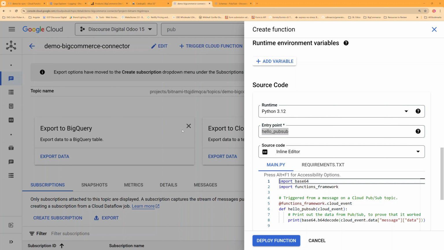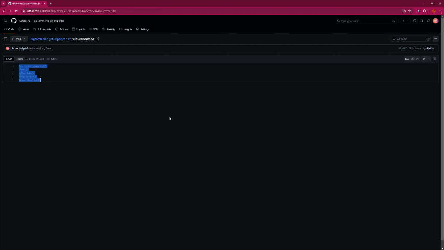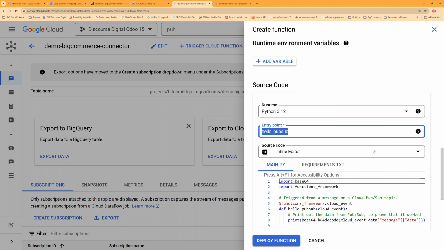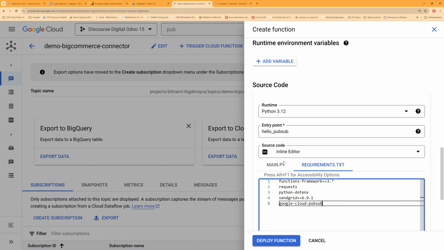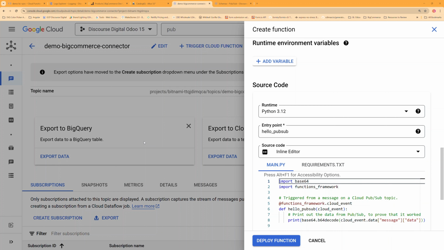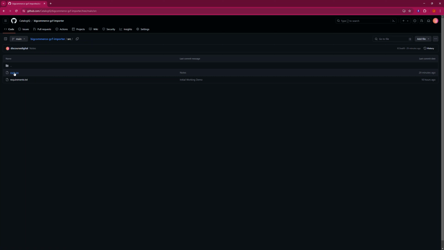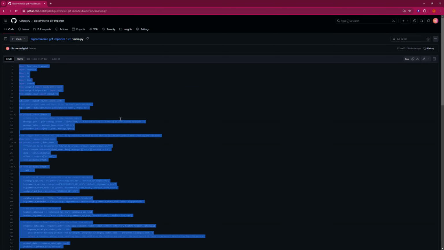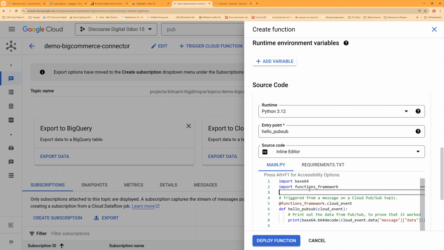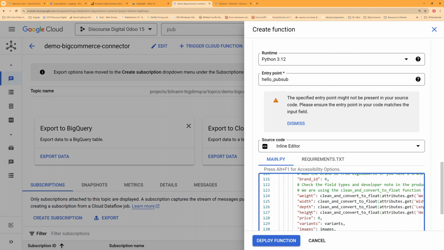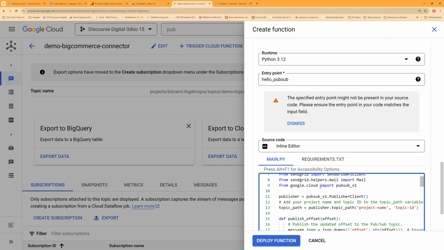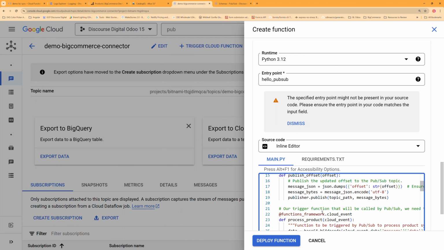and recopy our files. Here's our requirements.txt and our main.py. All right, and our entry point is going to be process product.